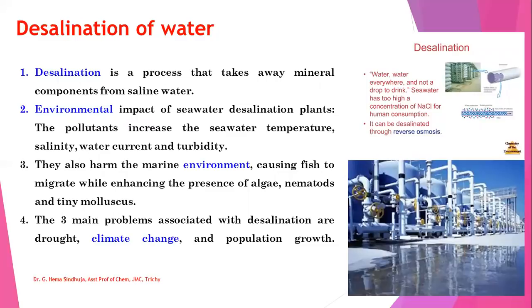We all know that desalination is a process that removes mineral components from saline water. Let us look at the environmental impact of seawater desalination plants. What happens when desalination of seawater occurs? The pollutant increases the seawater temperature, salinity, water current, and turbidity. This also harms the marine environment, causing fish to migrate from one place to another, and it enhances the presence of algae, nematodes, and tiny mollusks. The three major problems associated with desalination are drought, climate, and population growth.